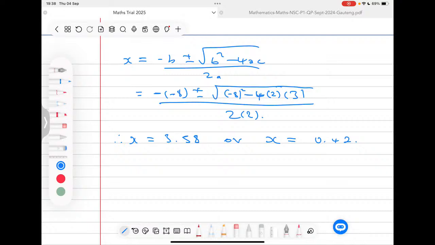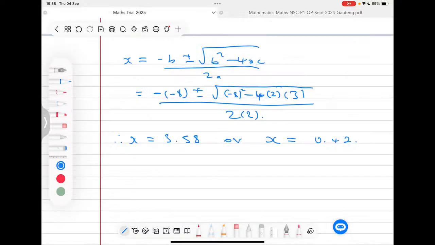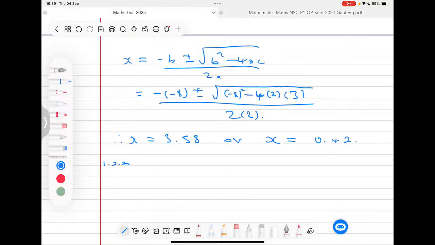Now, moving along, we are given a question here, 1.2.2. We are given here the square root of 2x open bracket x plus 10 close bracket, so the square root of 2x(x plus 10), and outside the square root we have a negative 10.